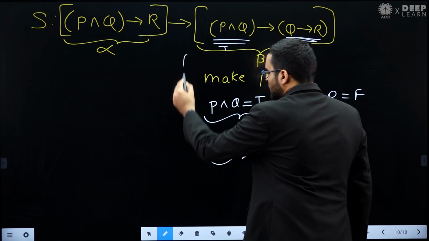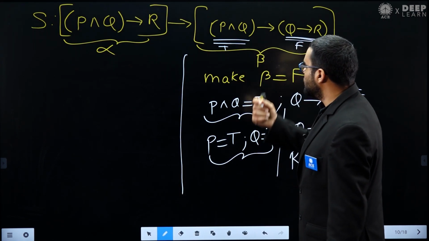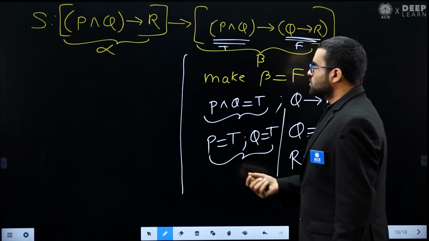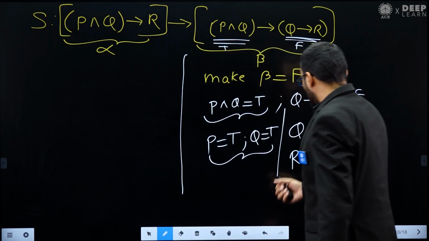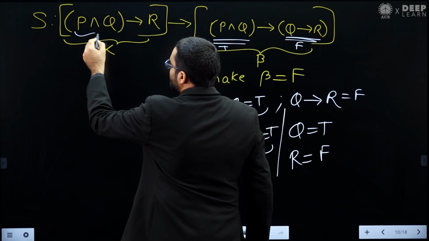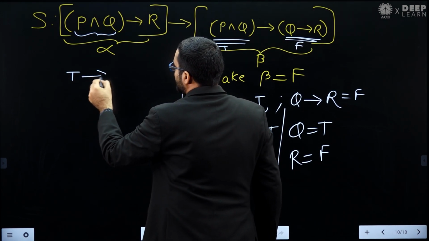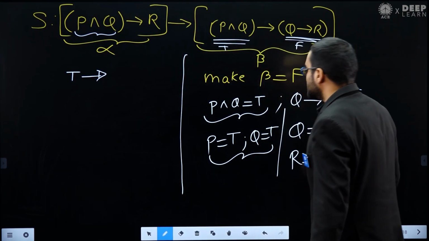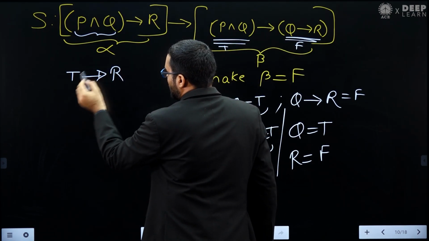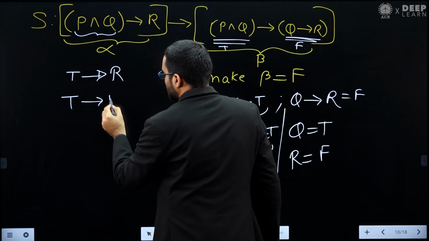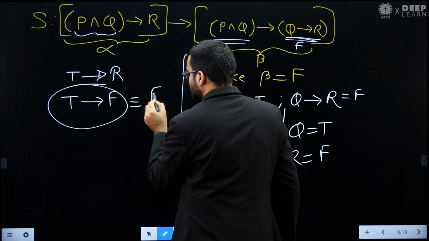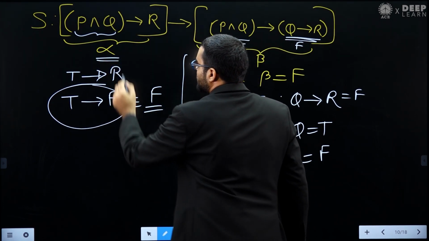After making beta equal to false, I will try to make alpha equal to true. Let's see. P is already true, Q is already true, so P and Q is true, and it implies R. R is false. True implies false means false. So you can see this alpha has become false.